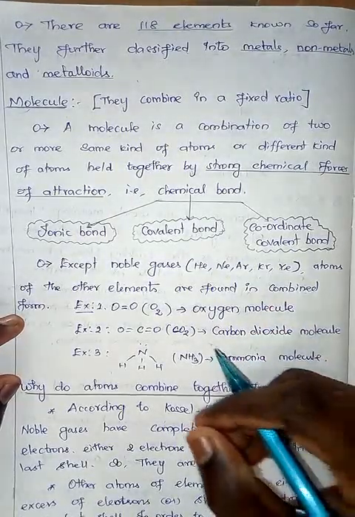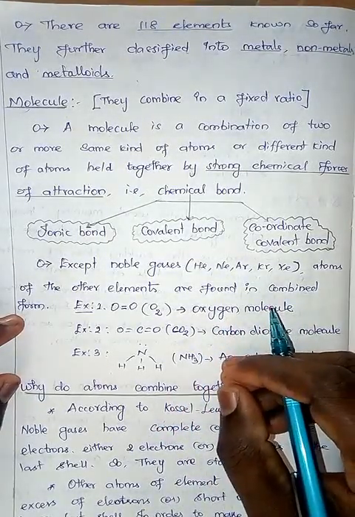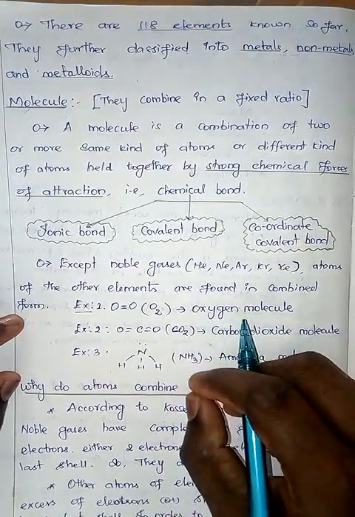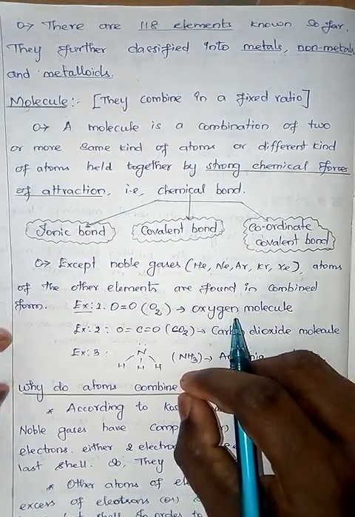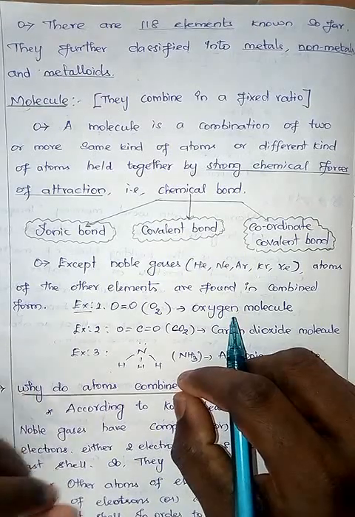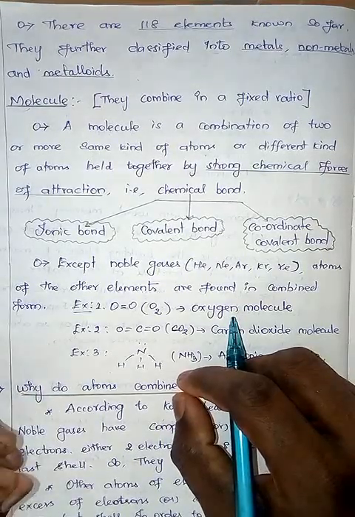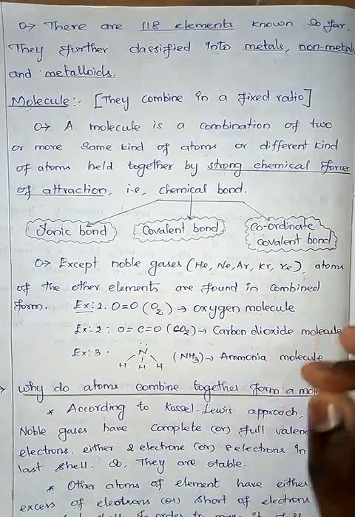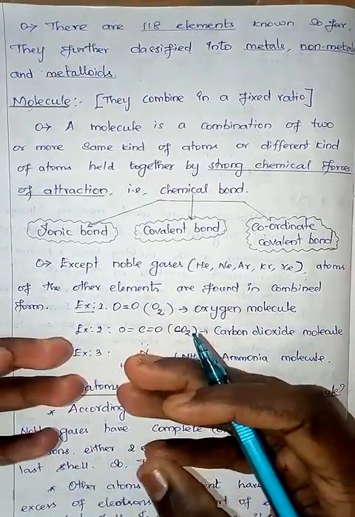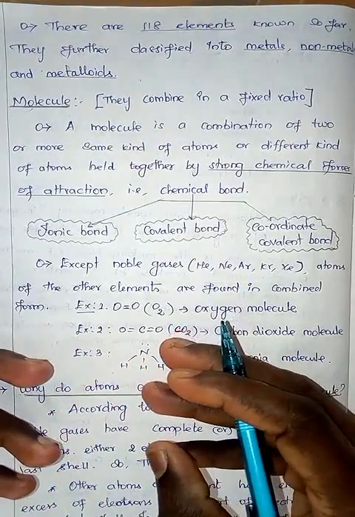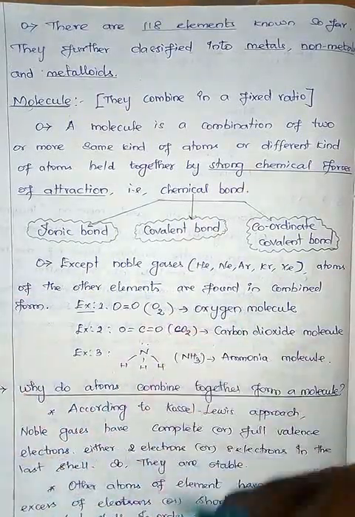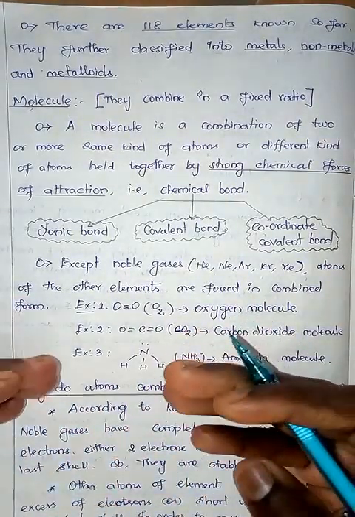What do we breathe? Oxygen, everyone says, but as a chemist I'll say we breathe oxygen molecule, not oxygen atom, because a single oxygen atom is unstable. It has an incomplete valence shell, so it immediately combines with one more oxygen so that the valence shell will be completed, so it forms an oxygen molecule. It is energetically more stable than the oxygen atom. So what we breathe is the oxygen molecule. We say O2.